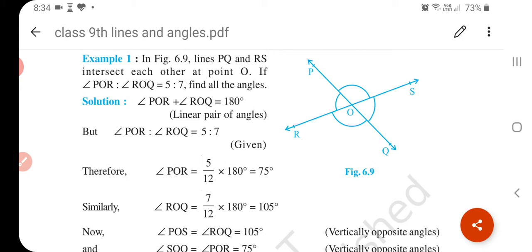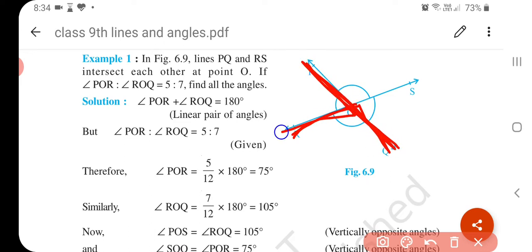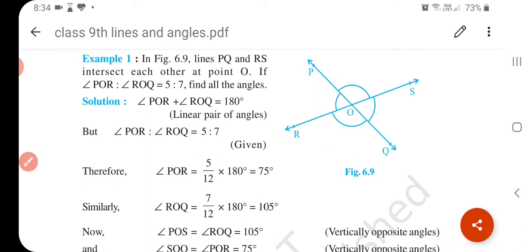Why? Because they are a linear pair. They are on one line, so they are 180. And it's given POR to ROQ is 5:7.